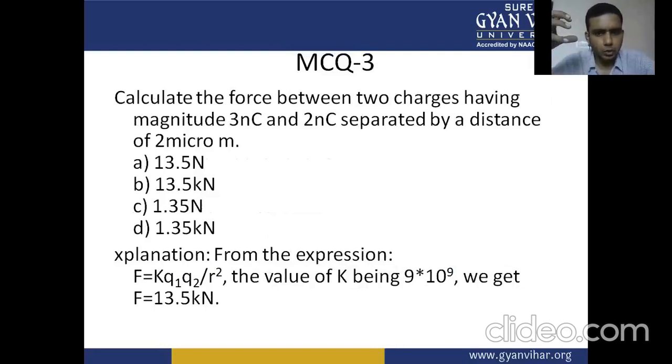Calculate the force between the two charges having the magnitude 3 nanocoulombs and 2 nanocoulombs separated by the distance of 2 micrometers. A, 13.5 Newton; B, 13.5 kilonewton; C, 1.35 Newton; D, 1.35 kilonewton. From the expression F equals K Q1 Q2 upon R square, the value of K being 9 into 10 to the power 9, we get force 13.5 kilonewton.